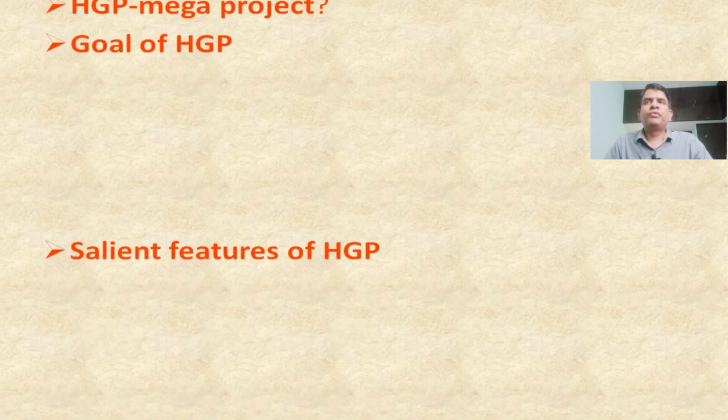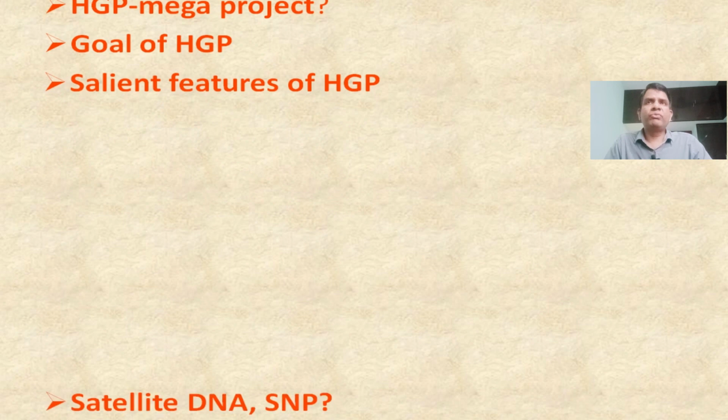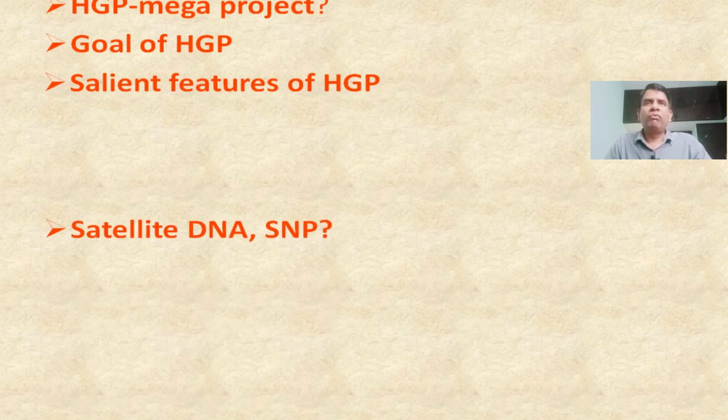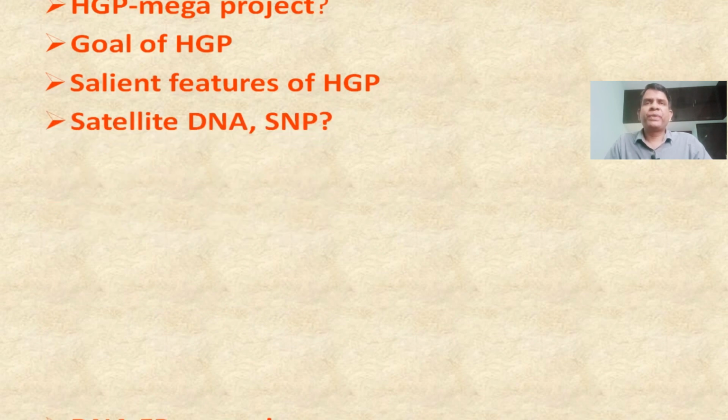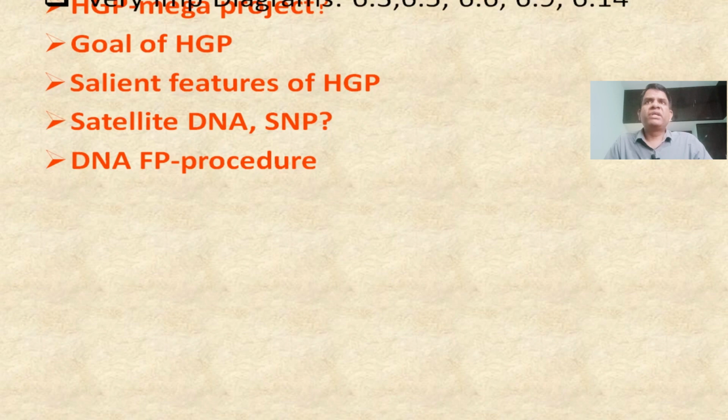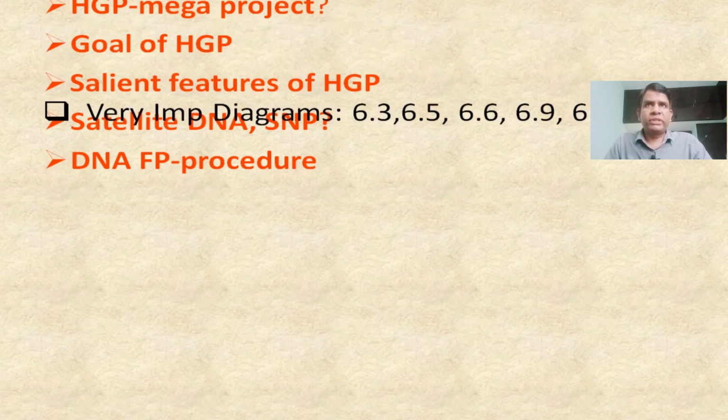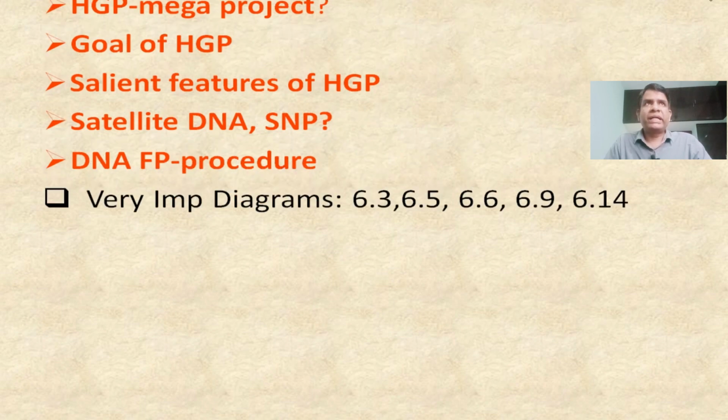And next, what are the goals of the Human Genome Project? Next, salient features of the Human Genome Project. You have to focus more on this one. From this area you can expect one short answer question also. Next, satellite DNA and SNP. These can be asked for short answer questions. The DNA fingerprinting procedure is also important. Next, diagrams, you can focus on this one.